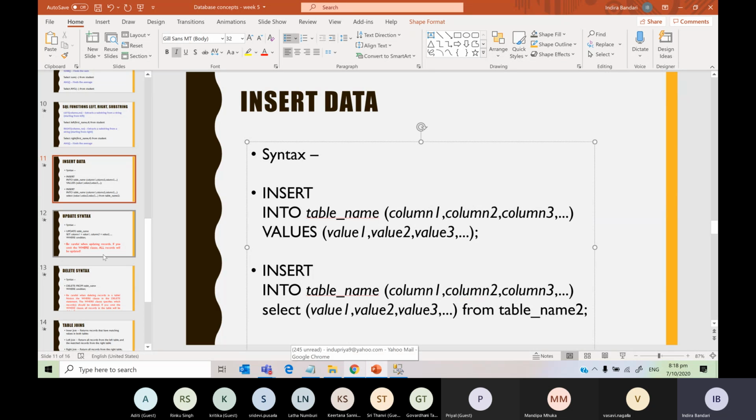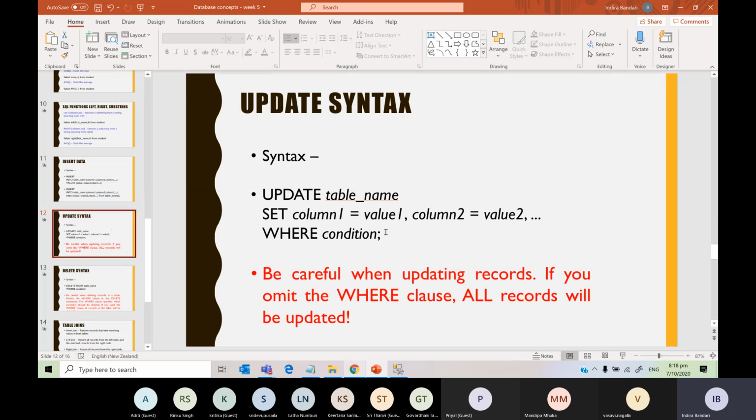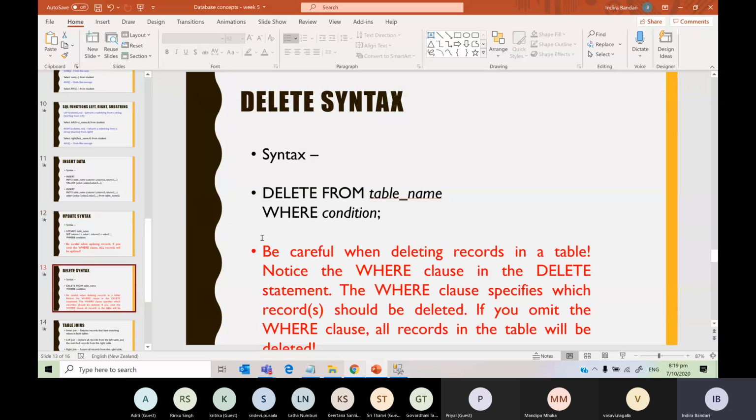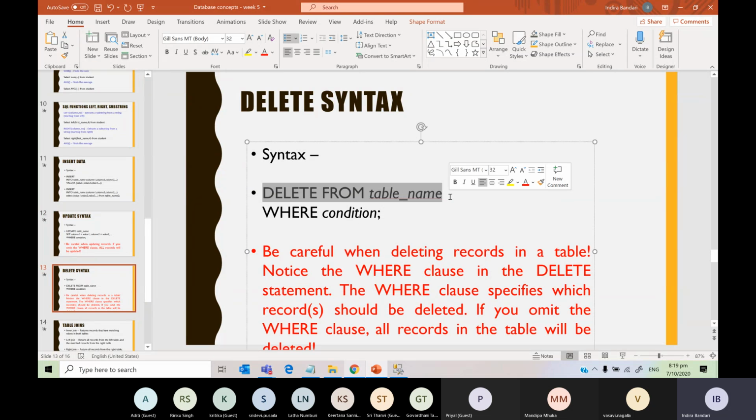Okay, so I'm not going to go through insert. You practice, and if you have any questions, we can go through them in the next class. The update syntax is also there, and be careful, don't update everything without a where condition. You have to use a where condition when you are updating something. And delete works the same way. If you just say delete from table, everything will be deleted. So you need to have a where condition if you are deleting.